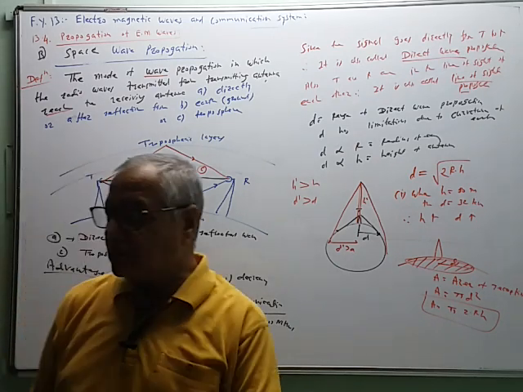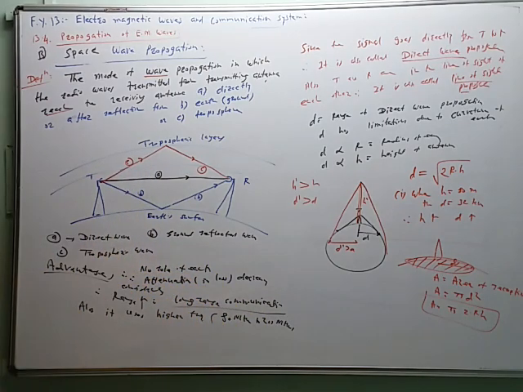So this is about the second type, called direct wave propagation or space wave propagation or line of sight propagation. Why are the names given like this? This is the reason.